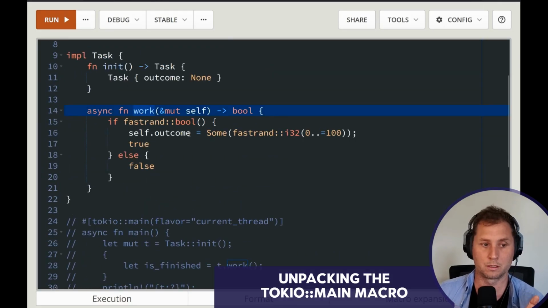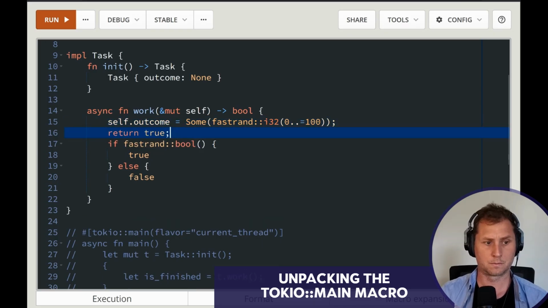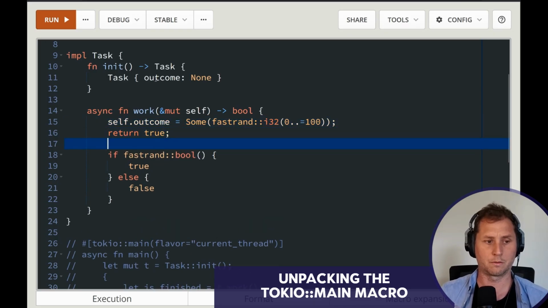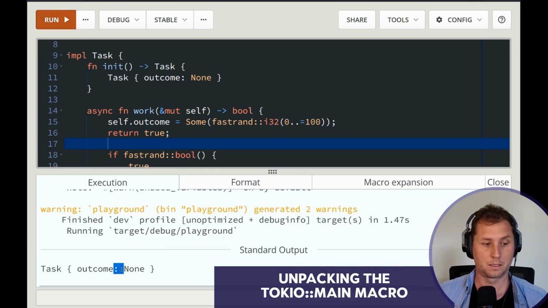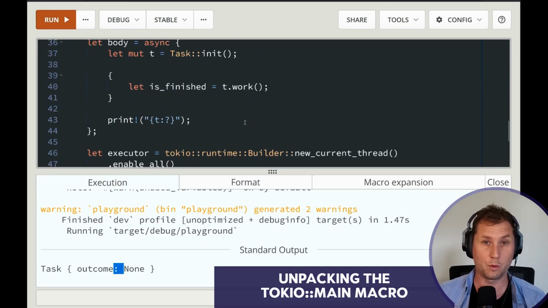We've called work. I suppose in this case, it's random, so 50% of the time it's still going to be Some, but let's actually just change that so that I can guarantee that. Okay, we'll do this to avoid any confusion. Outcome is still None. So you've had more than 7 seconds.